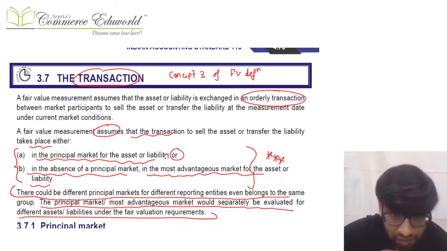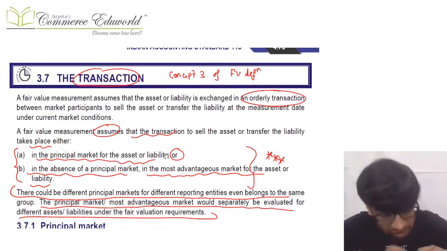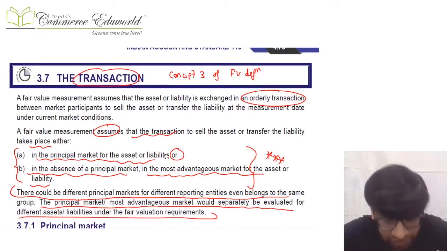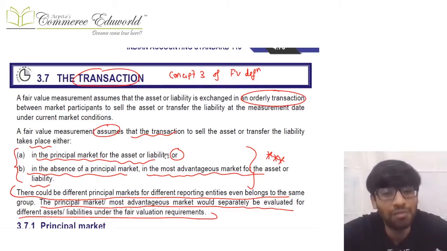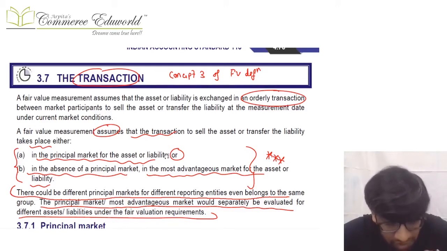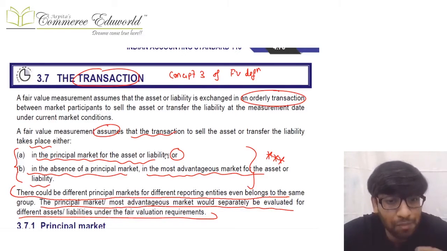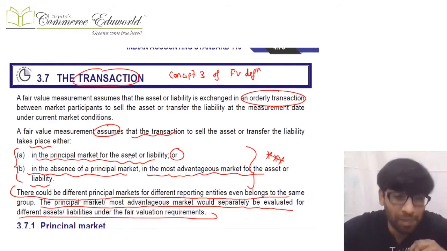Third concept of fair valuation. Now, when you want to calculate the fair value, you need to see the fair value from an orderly transaction. Now, orderly transaction means a transaction in the principal market, if there is a principal market. So you need to find out an orderly transaction in which market? Principal market. Now, what do you mean by principal market?